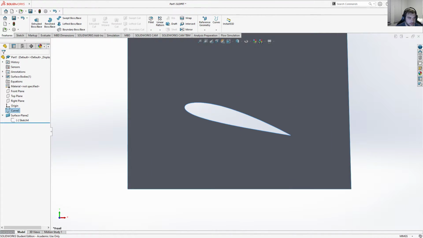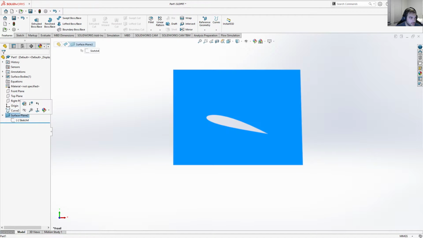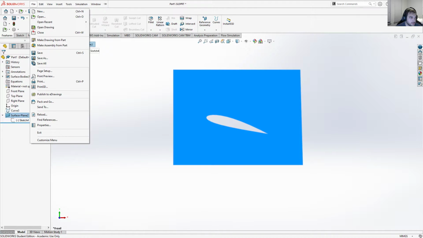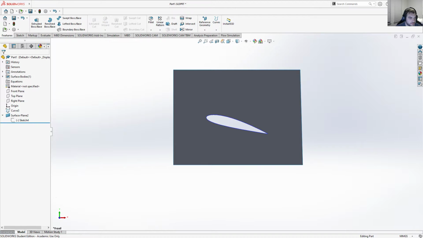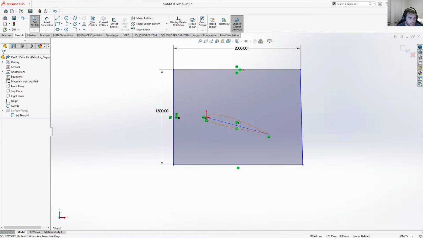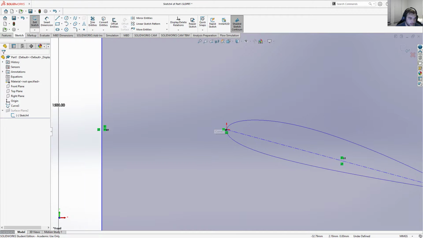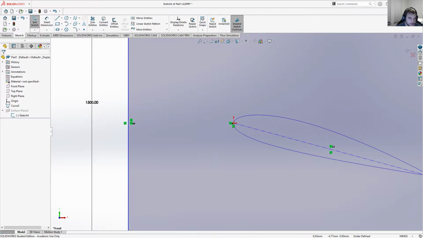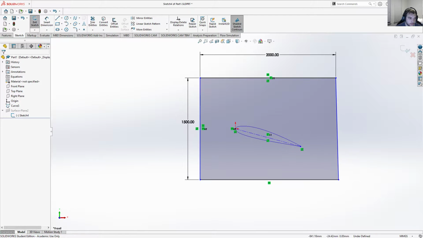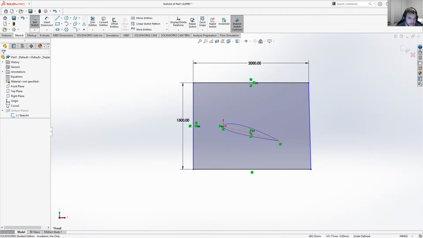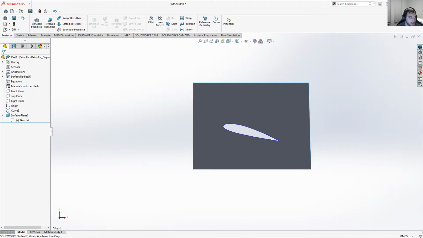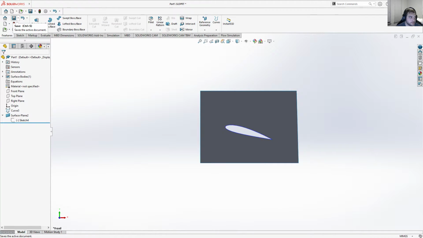So there's the airfoil, and then you would create a box around it and go to surface and make it a plane, surface to plane. From the sketch, I just have a couple constraints. Just the leading edge of the airfoil is horizontal with the midpoint of this line, and the midpoint of this center line is vertical with the midpoint of this top line. And then that's all you have to do for that.